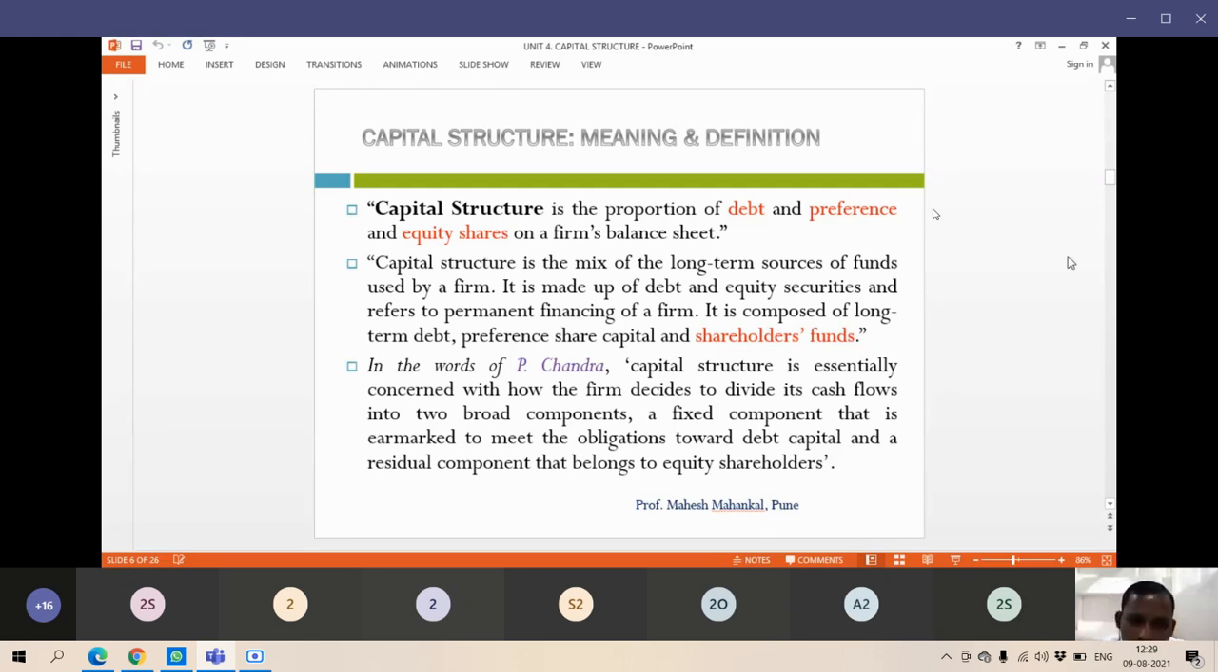For equities, these are residual components: if you earn a profit, then only you can distribute it as a dividend. Otherwise, there is no issue of issuing a dividend for them.